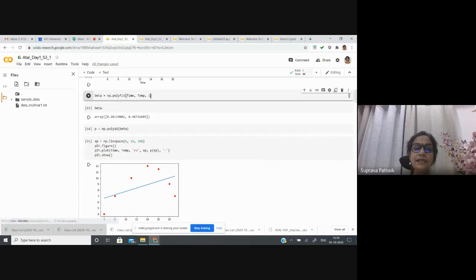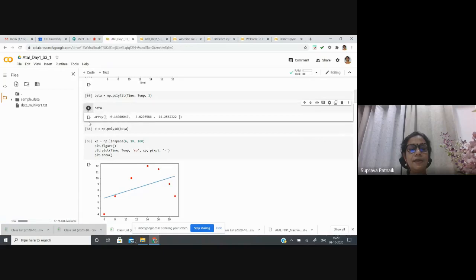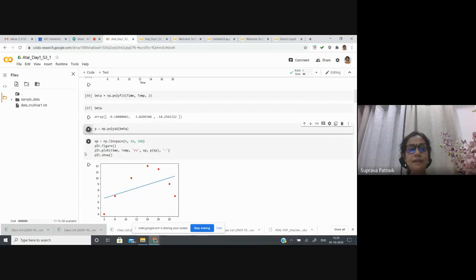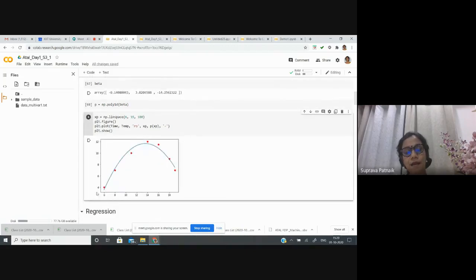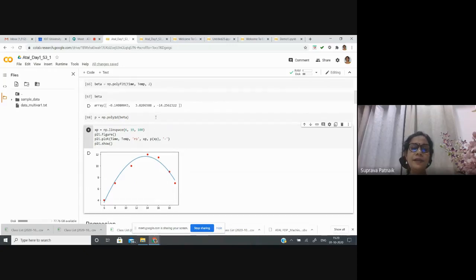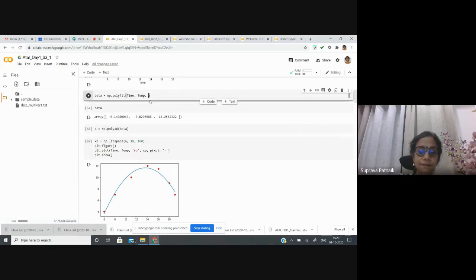Now, if I increase the order of this polynomial, suppose I make this polynomial fitting a second order system, then again I will run it. Now you'll see that this beta is having three coefficients. Second order, so I get three coefficients. So again I define my polynomial function with the coefficients of beta. If now I plot it, more or less I can see that I am having a curve which is fitting better than the previous function. So gradually I can increase this thing. Suppose I make it 7.